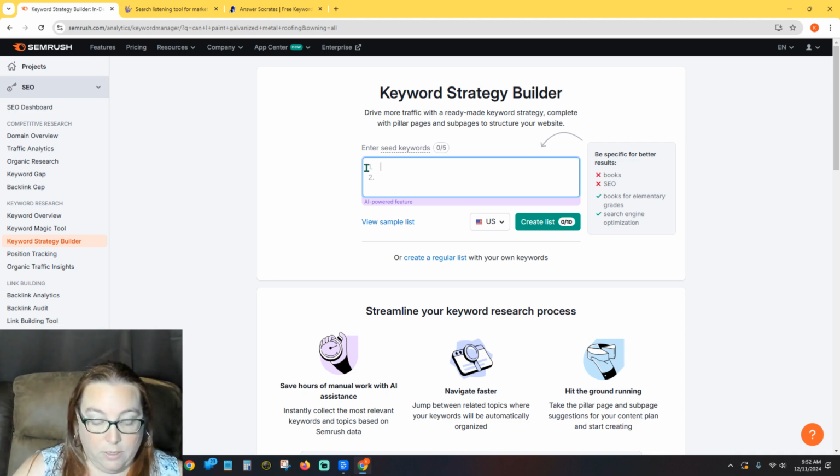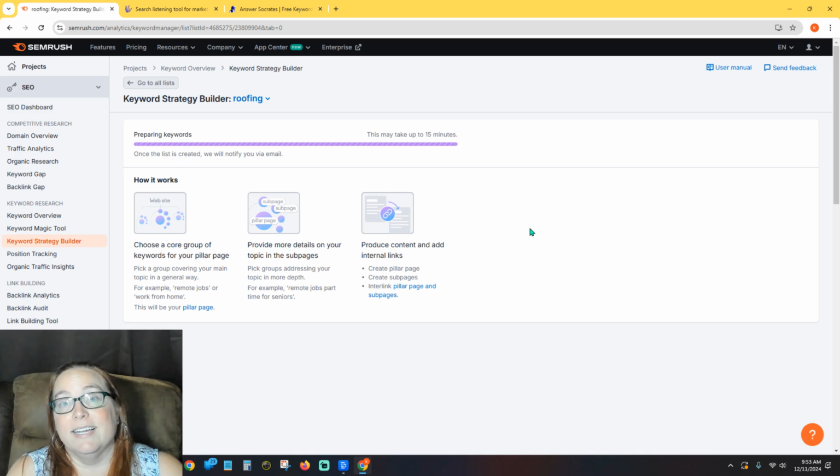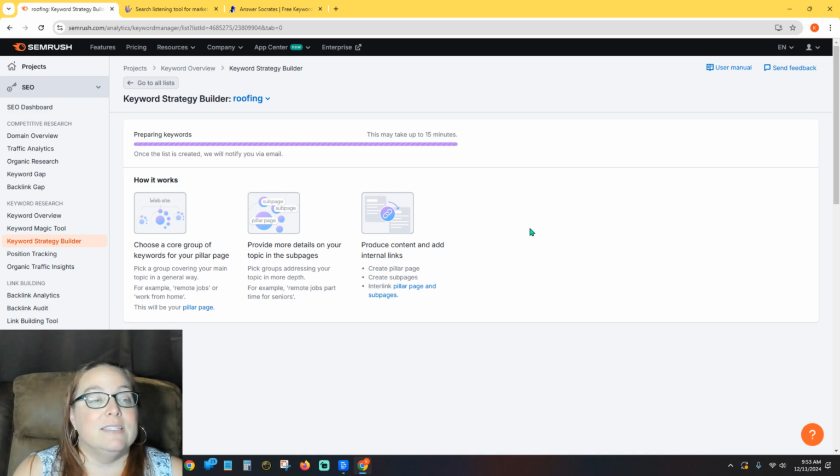So let's put in roofing. Let's just put in roofing. And then we're going to create a list. And I only put one keyword in here, right? So this is going to be a keyword strategy. And this is how it works. Choose a core group of keywords for your pillar page, provide more details on your topic in the subpages, produce content, and add internal links. It sounds like to me, you're basically doing the exact same thing I just said. You just decide what your strategy is. And it would be really good to walk through.